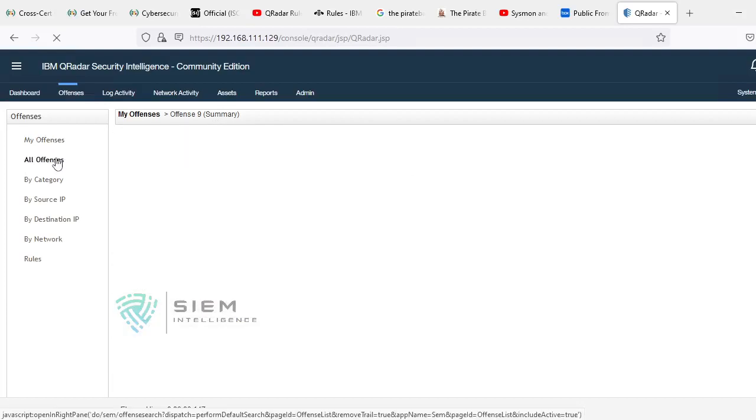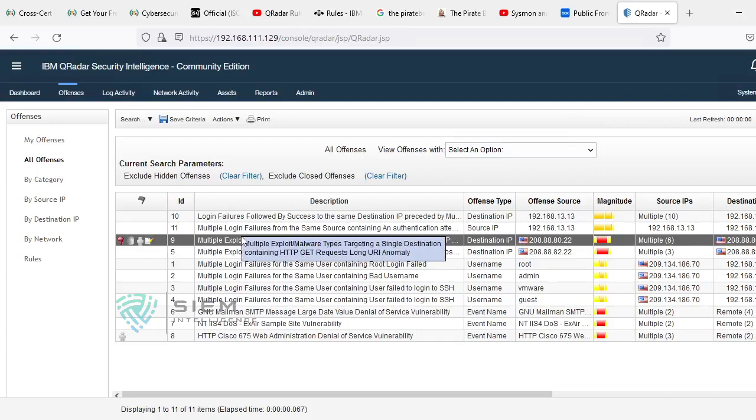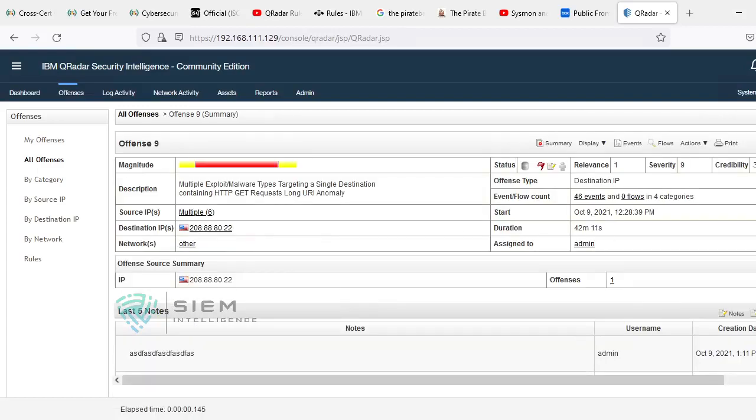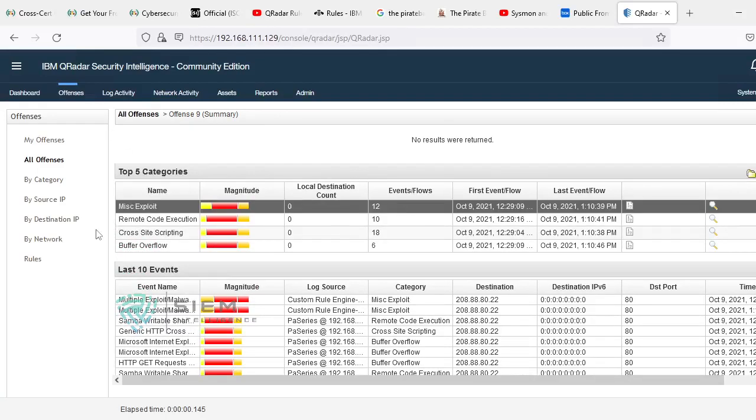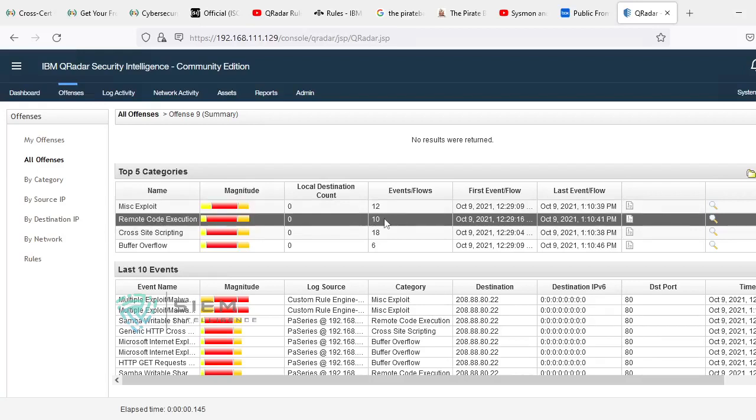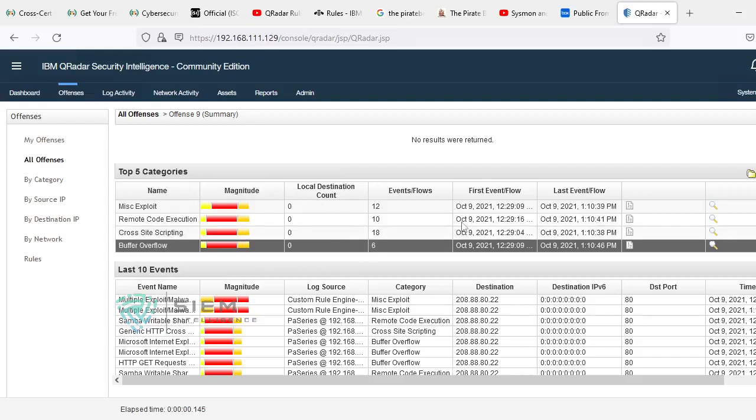There may be only a single offense, but it is contributing six different categories. What are those? Miscellaneous exploits because of these 12 events, remote code execution because of these 10 events, cross-site scripting because of these 18 events, buffer overflow because of these 6 events. Like that, you can come to see what is the first flow, what is the last flow, each and everything.